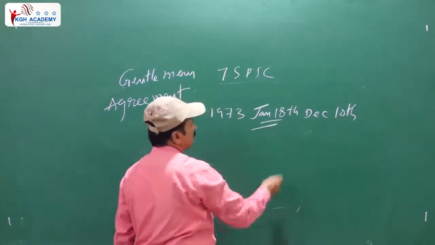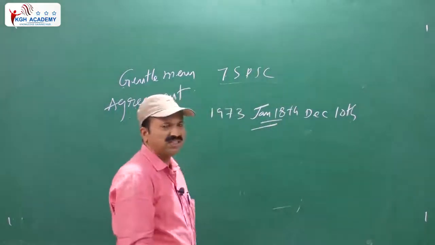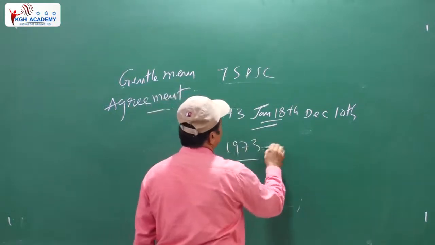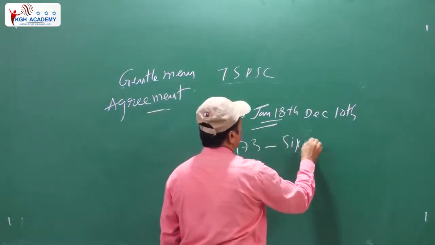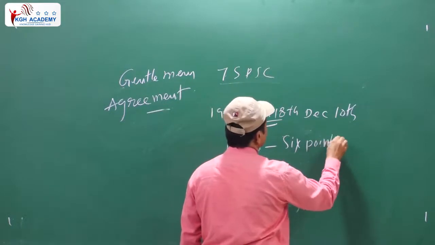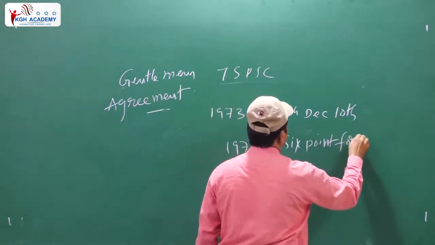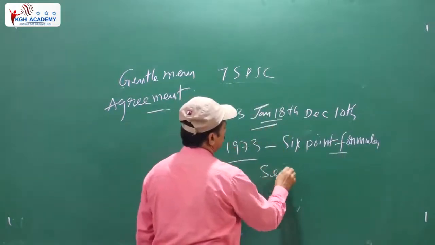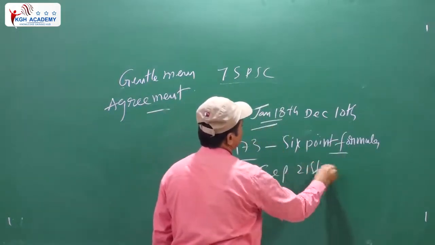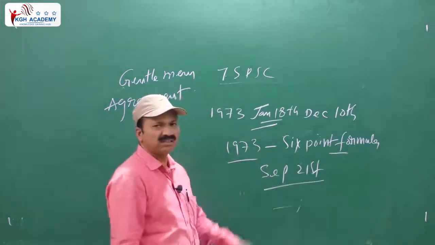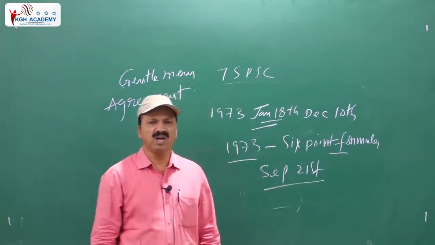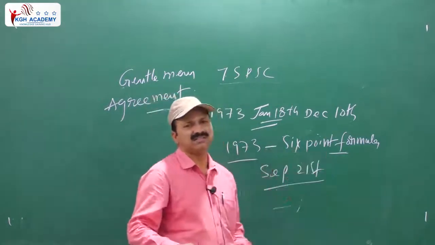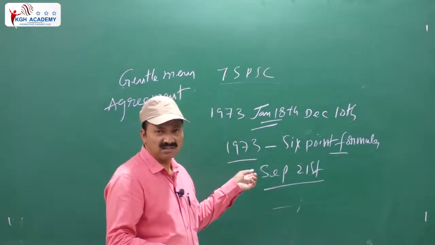Meanwhile, what happened? The 6-point formula was announced by Srimati Indira Gandhi in the year 1973 only. The 6-point formula was announced by whom? Srimati Indira Gandhi, you know well, on September 21st only. No mulki, no non-mulki. All local jobs must be given to locals. So the presidential order also came.